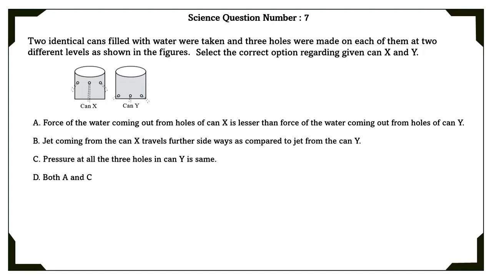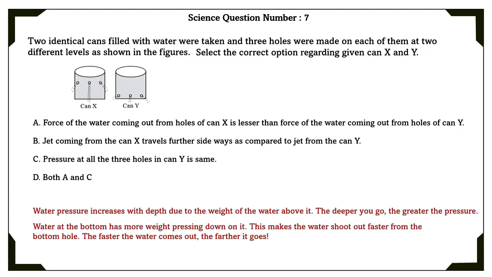Science question number 7. Two identical cans filled with water were taken and 3 holes were made on each side of them at 2 different levels as shown in the given figure. Select the correct option regarding given can X and Y.